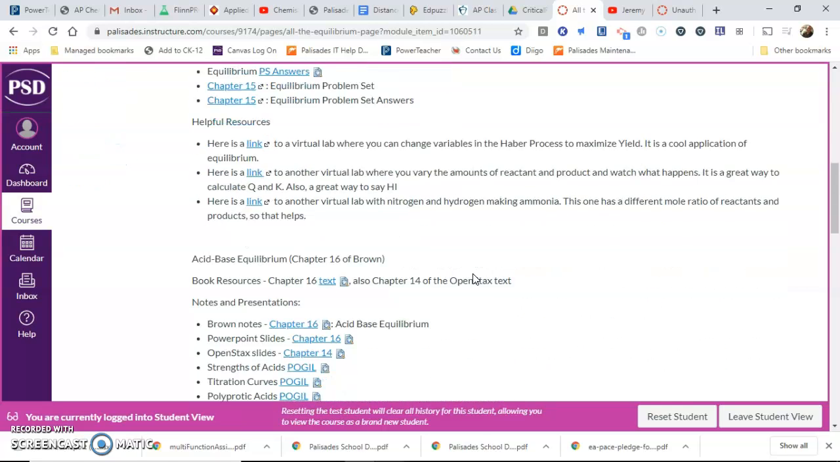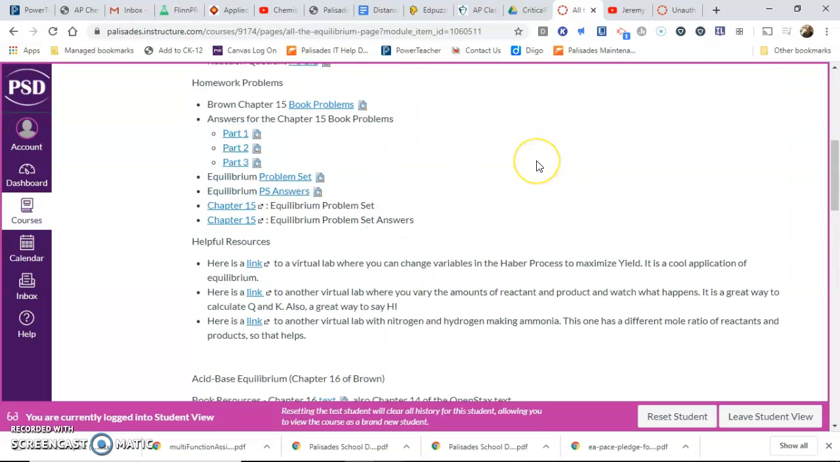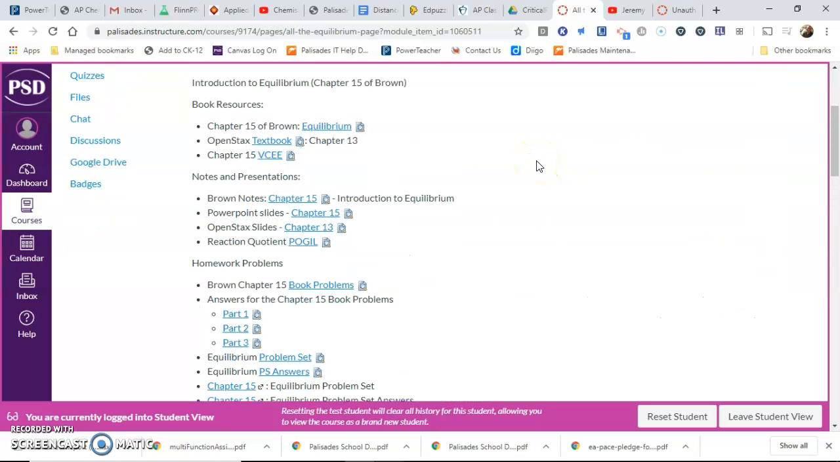Now I will be giving you guys assignments from acid-base equilibrium starting at the end of next week. Once we get third marking period stuff finished and we're moving on to the fourth marking period, we're going to start with this acid-base equilibrium. But until that point, I want you to swim around up here on the chapter 15 introduction to equilibrium stuff. The other things you can do will be described to you in email, so I don't need to include them in this screencast.